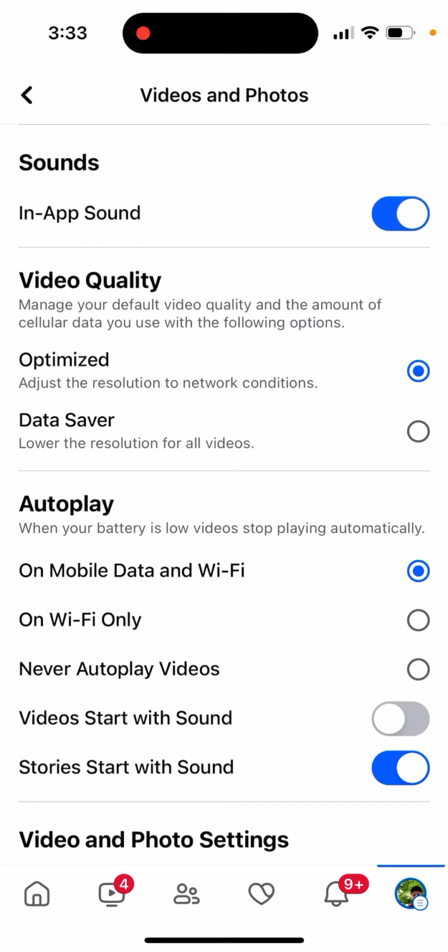then here just make sure to toggle this setting off. So in-app sound, and then just toggle it off. So then you will just turn it off, and that's basically how it works. So just turn it off, and then this should fix the issue for you.